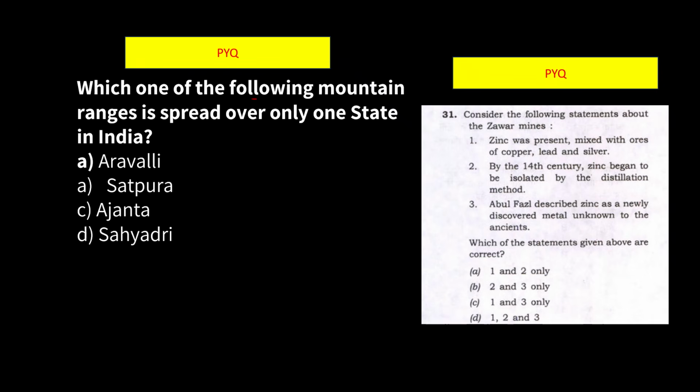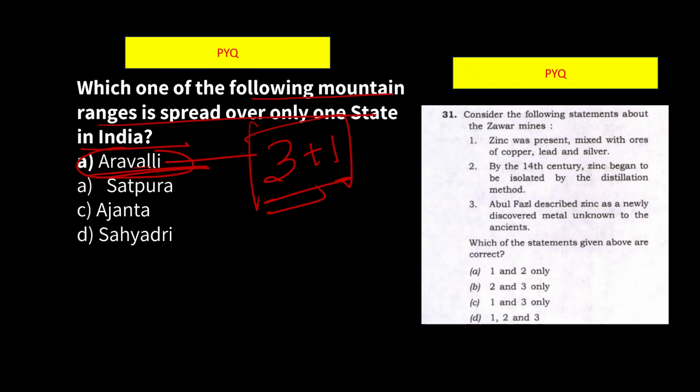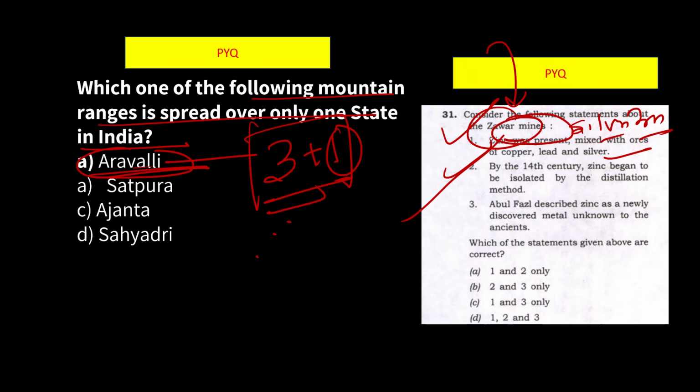You can see one question: which of the following mountain ranges is spread only in one state? Here they may ask you about Aravalis. How many states is the Aravali range spread across? Three states plus one UT: Gujarat, Rajasthan, Haryana plus the Union Territory of Delhi. Then you can see here Jawar mines, silver and zinc. This is very important. This was asked recently in the CAPF examination. It is located in Aravalis. So this can be an important topic.